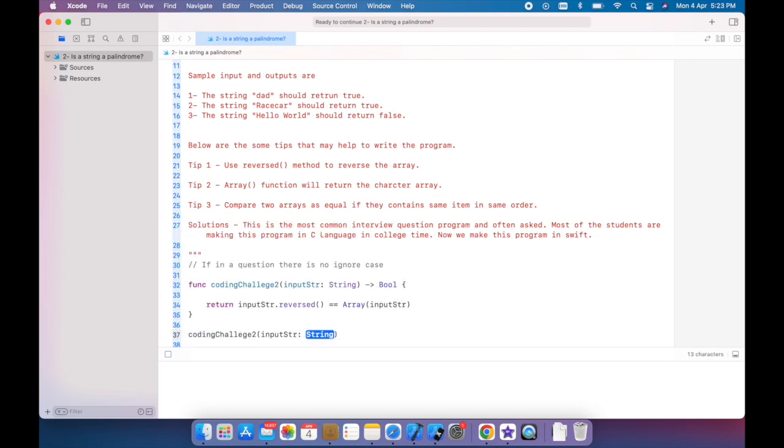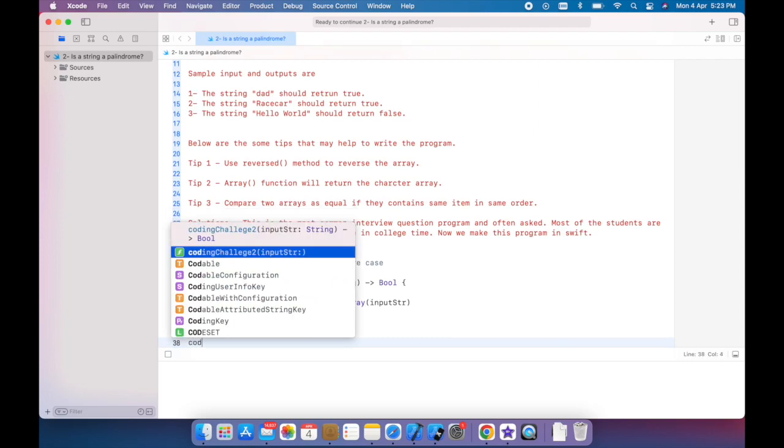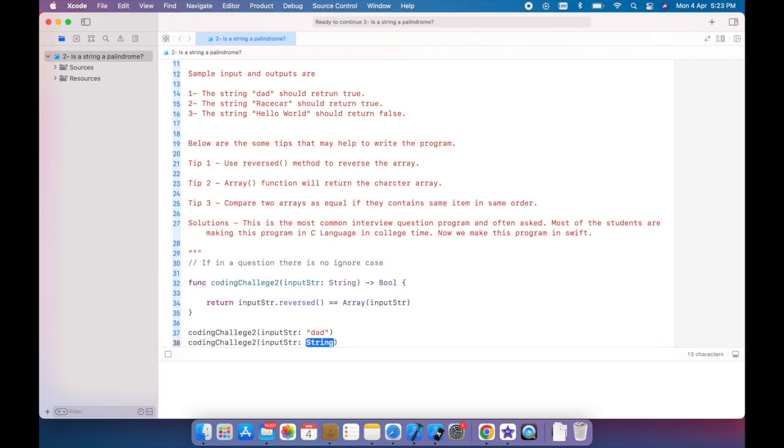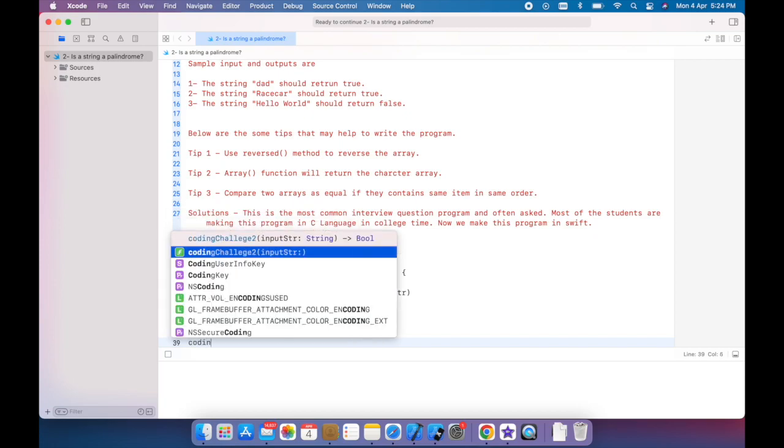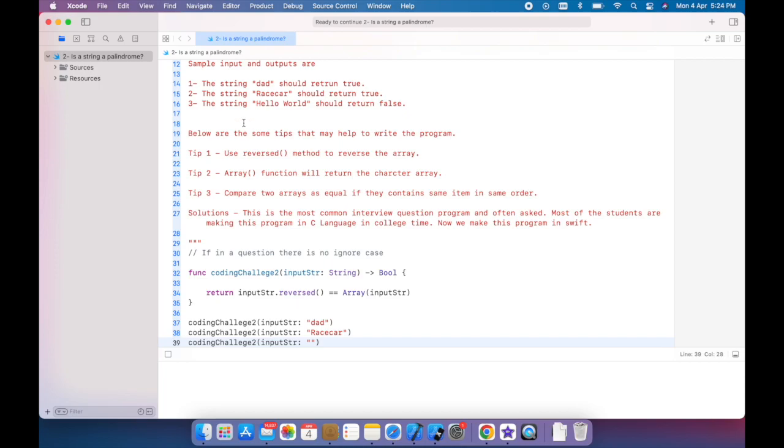Coding challenge input strings. First is "coding challenge". Second one is "raceCar". Third one is "hello world".